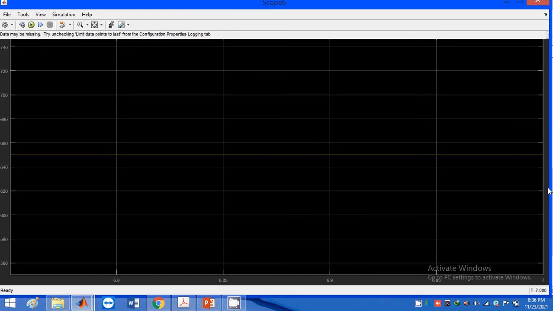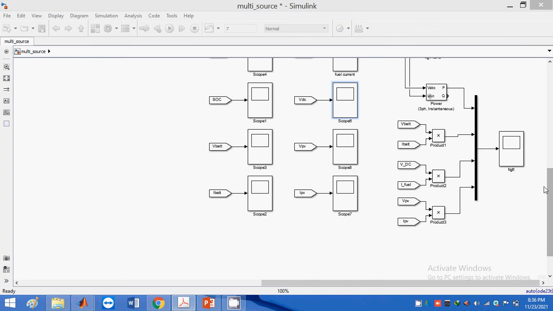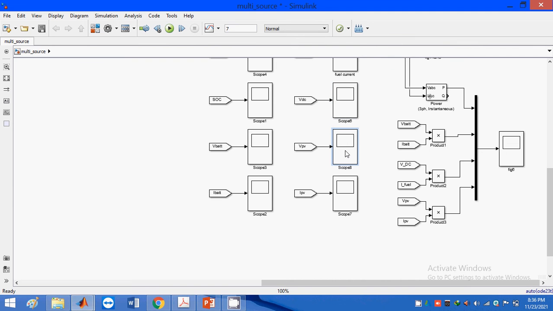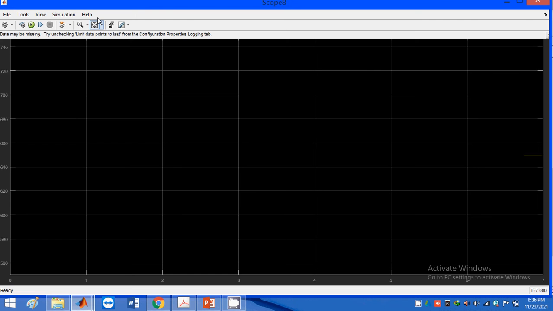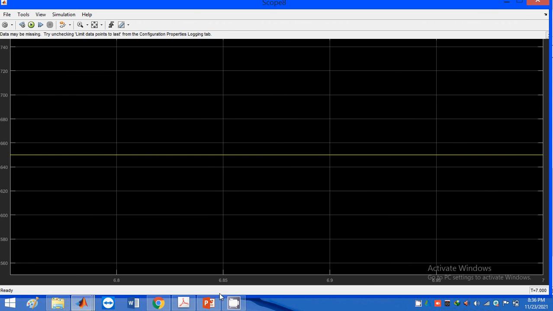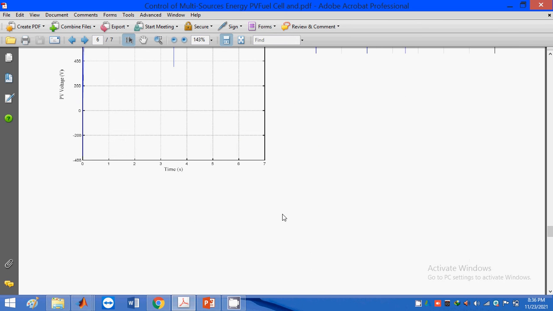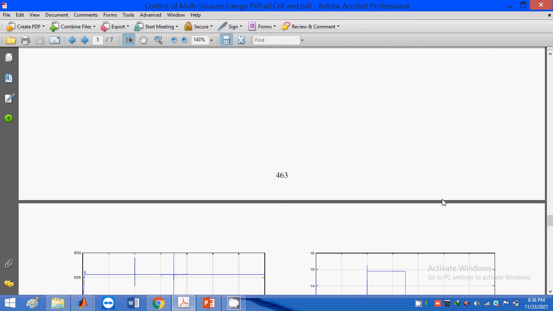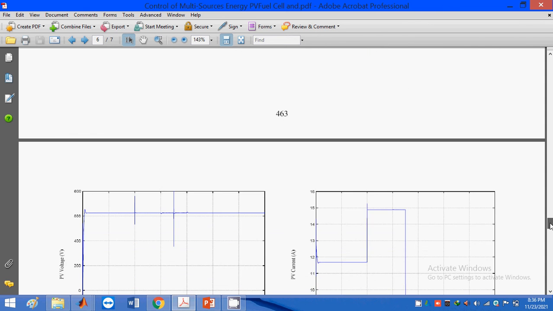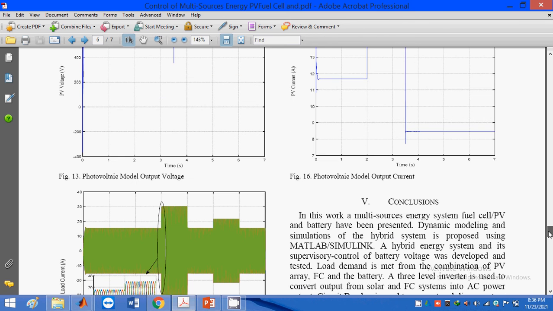Next one is PV panel voltage. Next one is PV panel current.